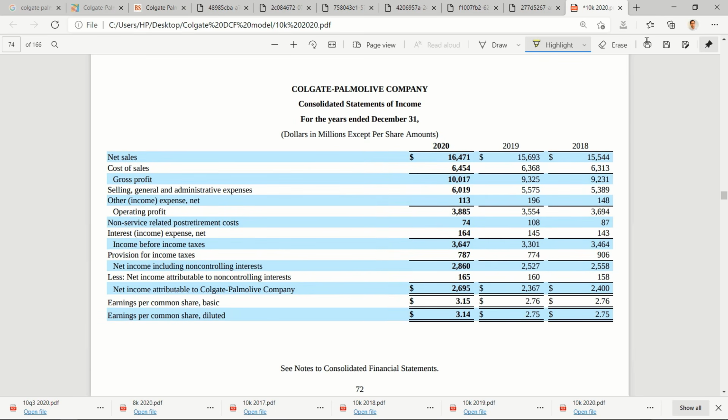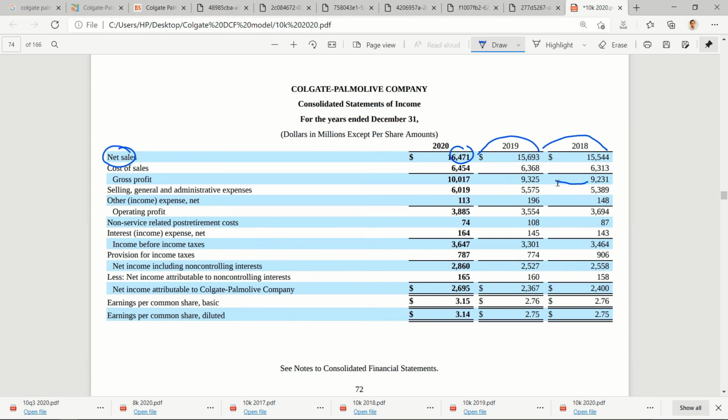Okay, so this is their P&L account. They have net sales, and they have summed up these net sales from all the divisions that they have. So you can see sales is on an increasing trend. There might be an impact of the COVID situation, but overall sales is positive. Cost of sales and gross profit.